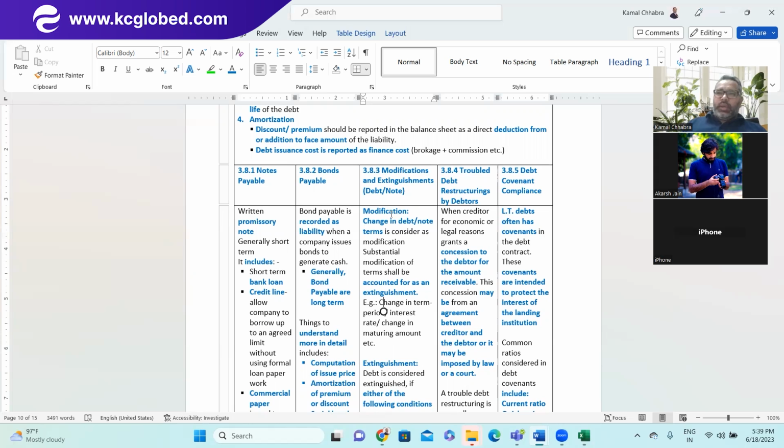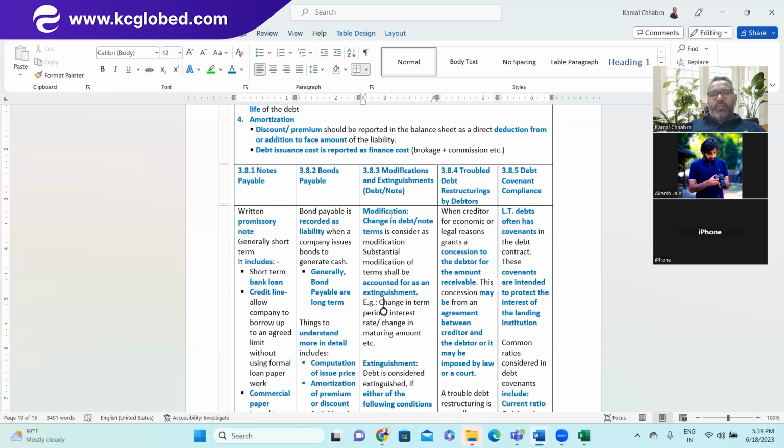So a couple of good examples, sir, which you have shared. One is, the bank has given a loan to a particular company, whereas the loan amount is more than the security deposit. To that extent, the bank does not have surety of recoverability of the money.